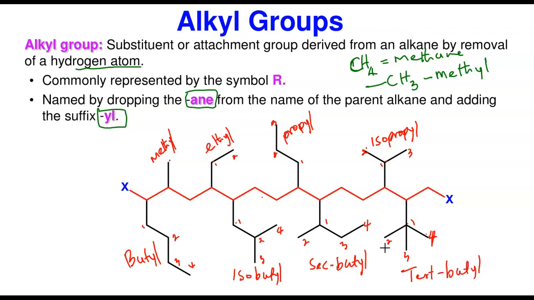If you don't put this hyphen, I'm going to take away some points from you. So these are the common alkyl groups. Again: methyl, ethyl, propyl, isopropyl, butyl, isobutyl, sec-butyl, and tert-butyl.